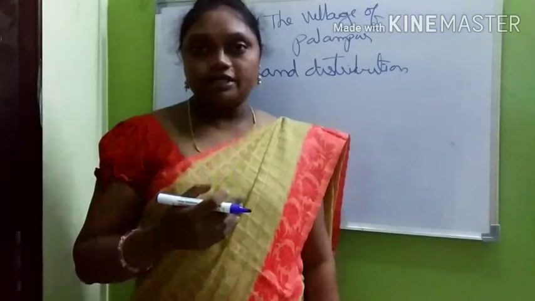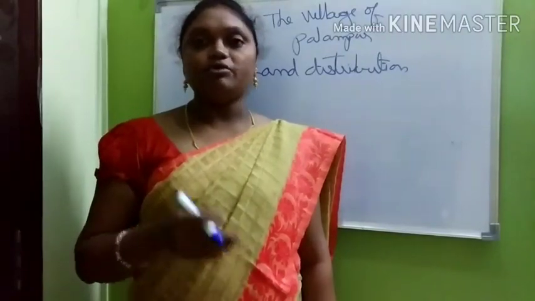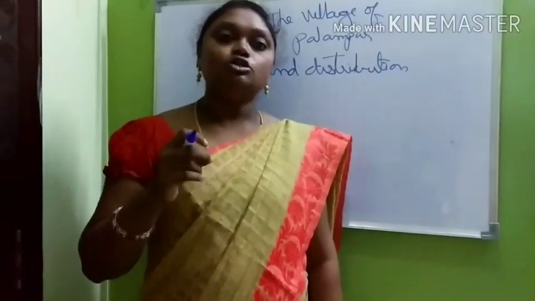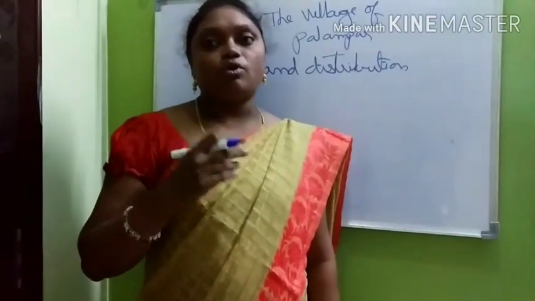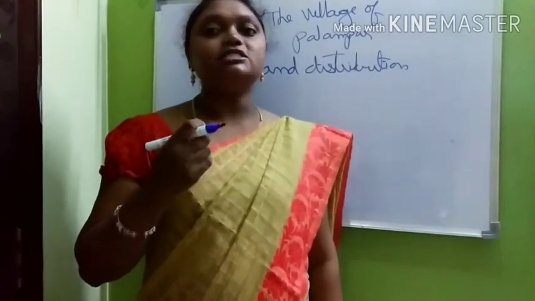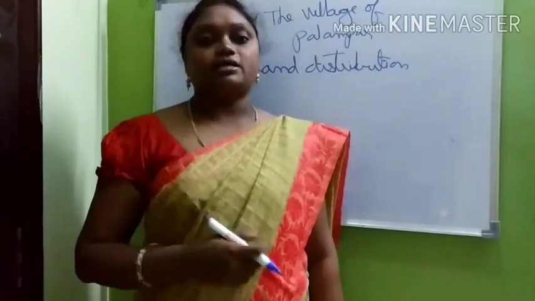Okay, did you understand the land distribution? 450 families in Palampur, 150 families are landless, 240 families cultivate small plots of land, less than 2 hectares. The remaining 60 families are medium. Large farmers cultivate 10 hectares of land.